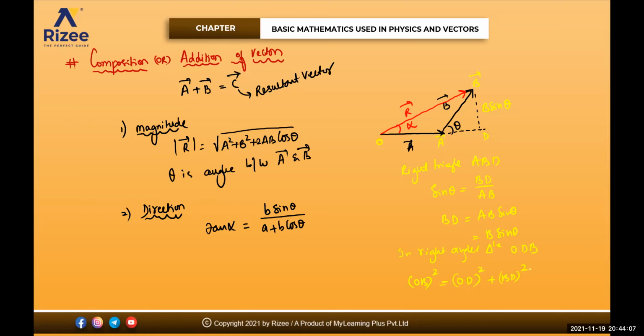You can do the proof, I'm not doing much. So I got the value of BD. I'm doing it by Pythagoras theorem only.